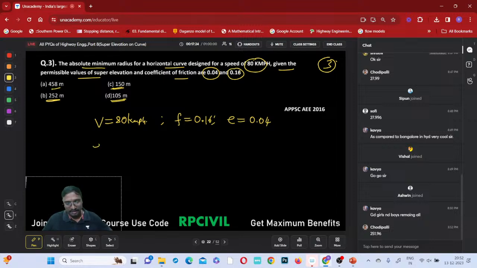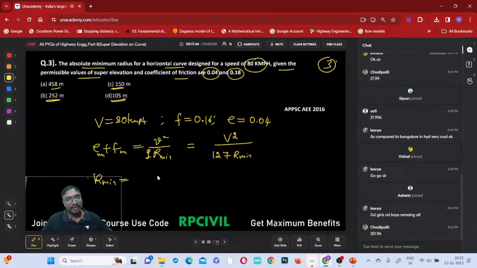Tell me. E plus F equal to, right? Do you remember that E max plus F max equal to small v square by g R minimum, or you can also write it as capital V square by 127 into R minimum. So what is that R minimum? You can get it if you just observe capital V square by 127 into E max plus F max only. E max plus F max, right?